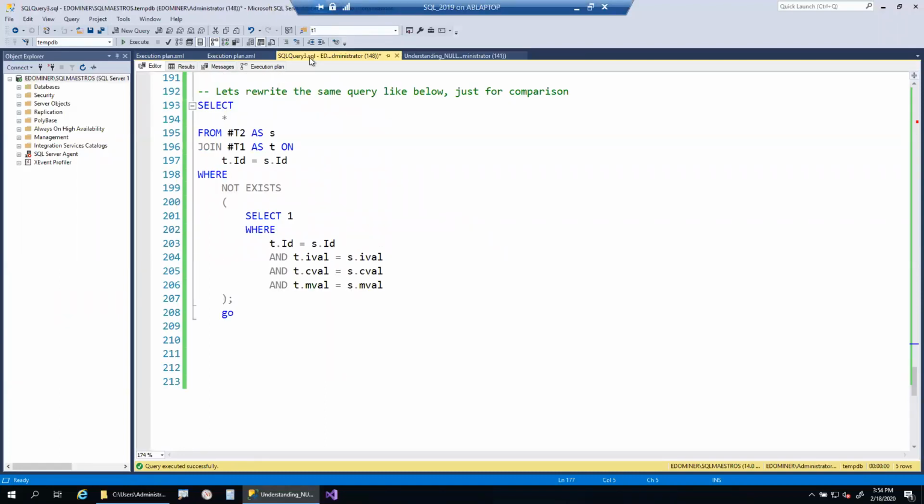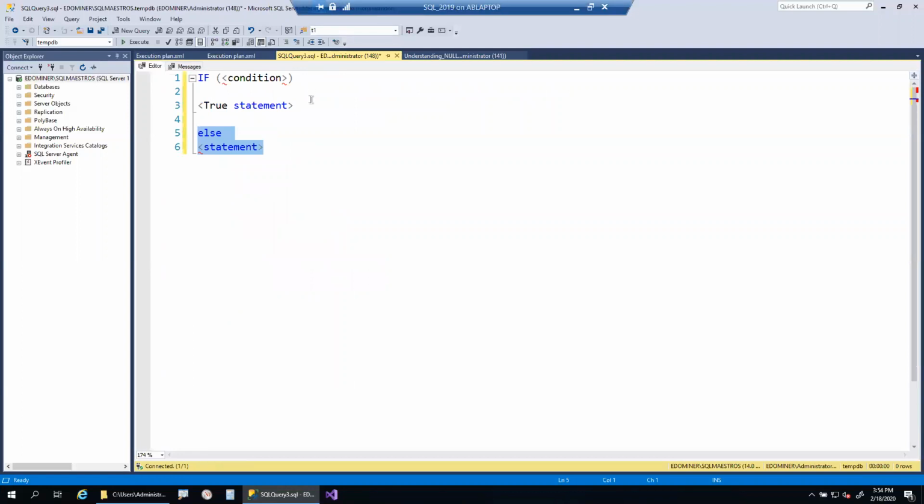So all these small differences, like how SQL Server treats nulls in a while condition. How does SQL Server treat nulls in a while condition? Please put up your response in the chat window. How does the while condition treat it if the condition evaluates to null, unknown?